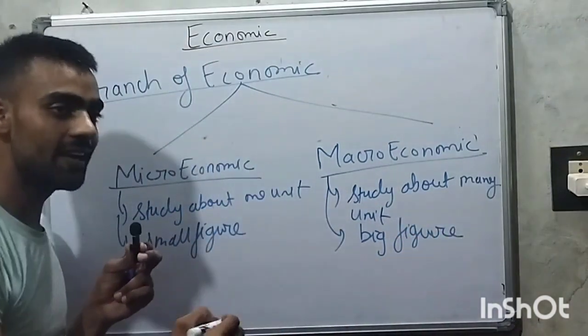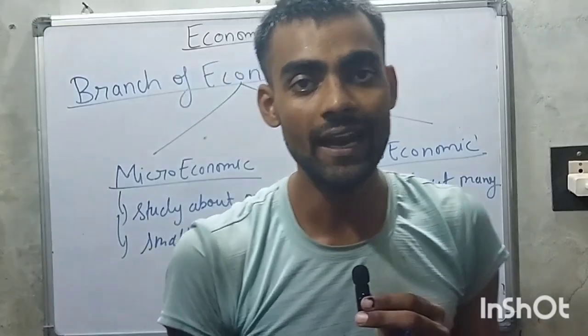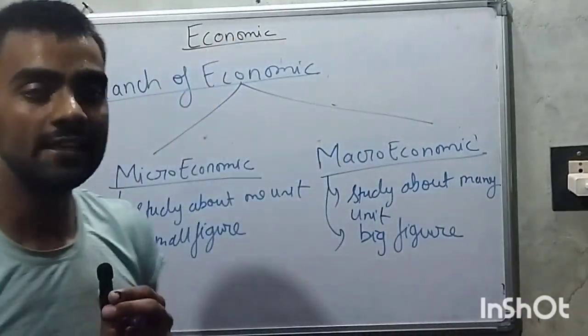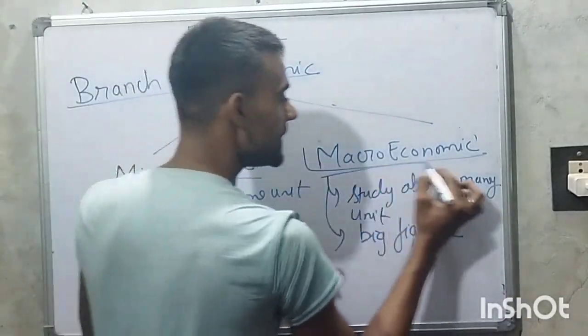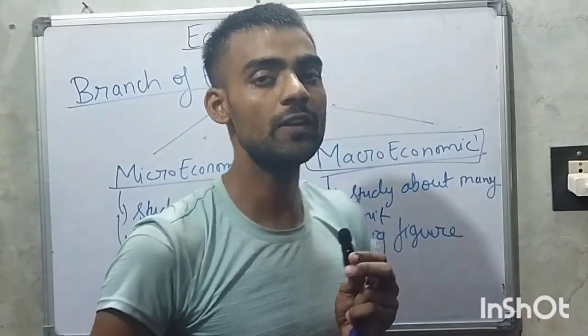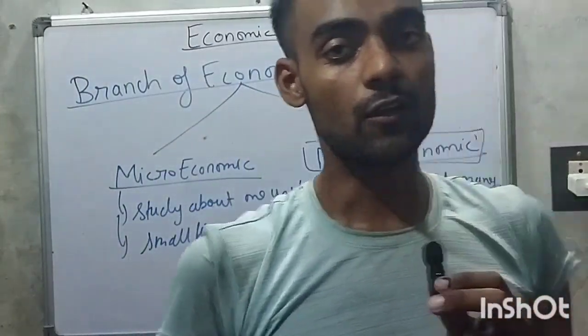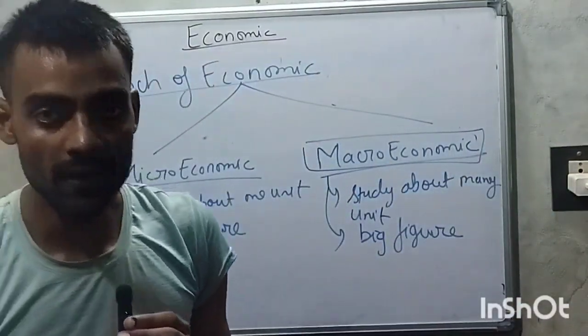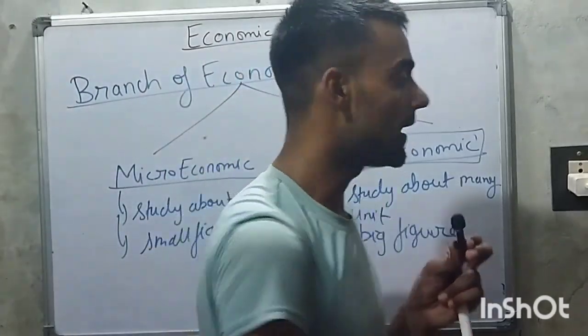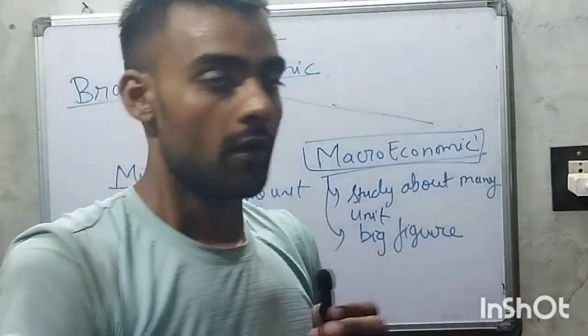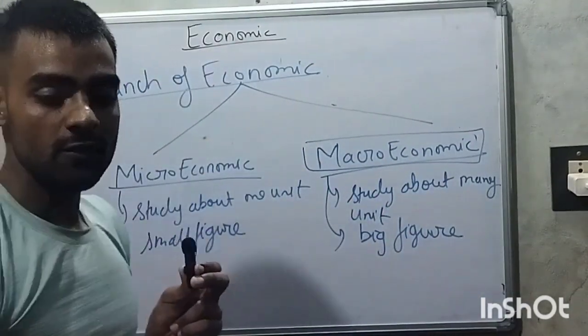The growth and development of an economy are considered under macroeconomics. So we have to remember that the growth of the economy and the development of the economy come under macroeconomics.